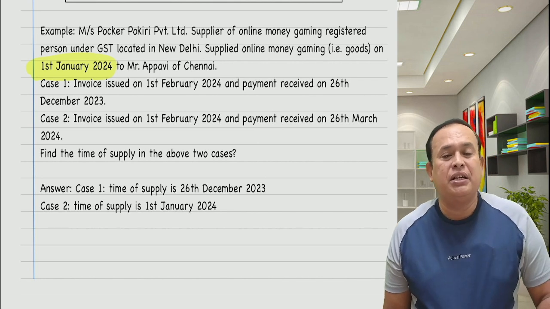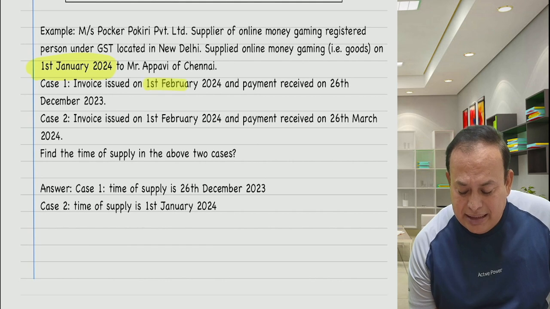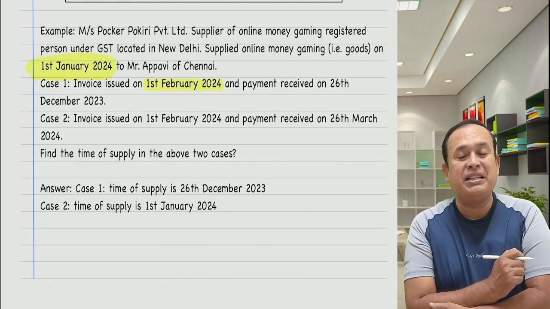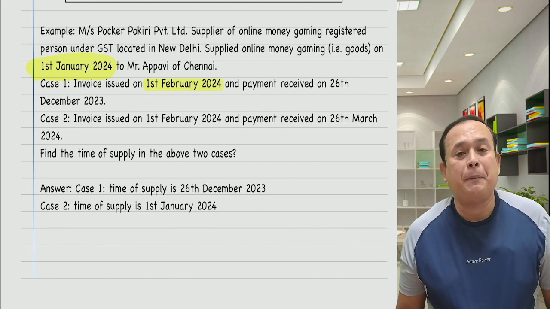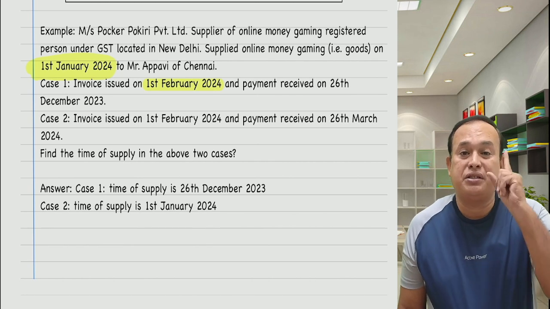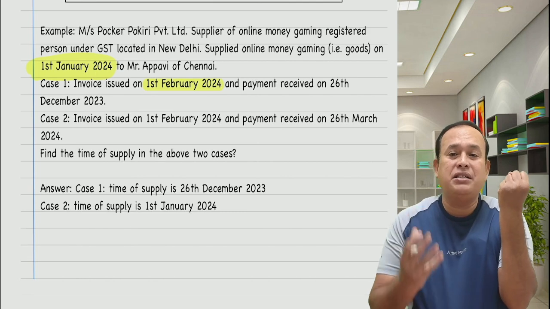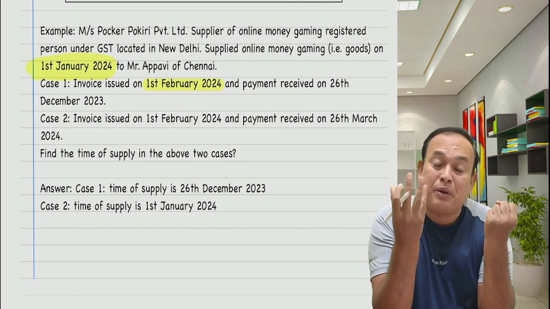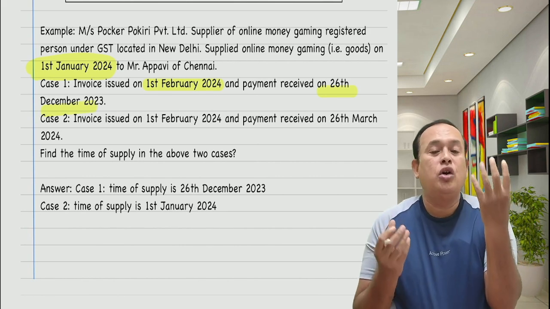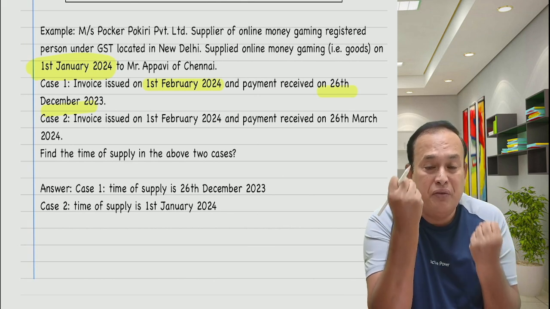In the first case, the supply of the goods took place on 1st January. The invoice was issued on 1st February, meaning thereby the invoice was not issued in accordance with section 31, subsection 1. In that case, the last date to issue the invoice is 1st of January 2024, or the date of receipt of the payment, 26th of December 2023, whichever is earlier.